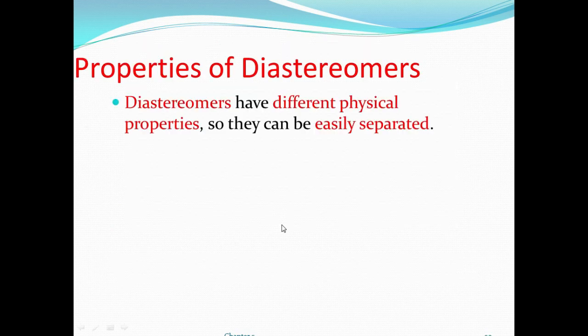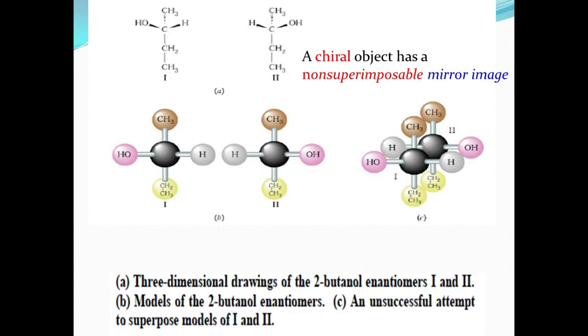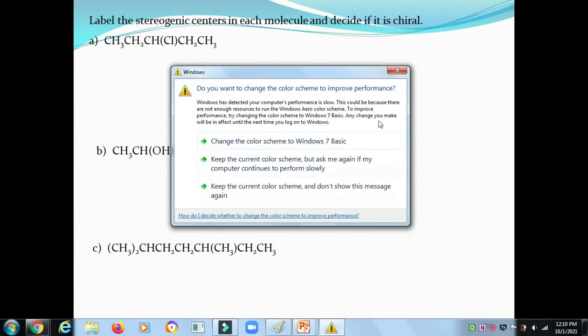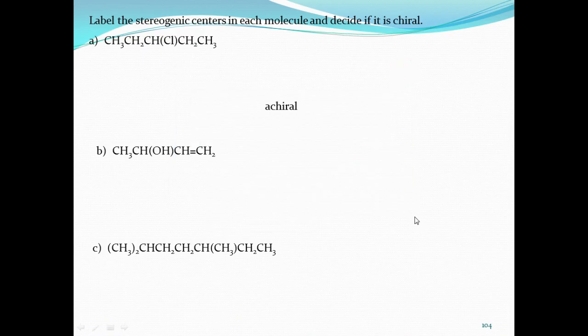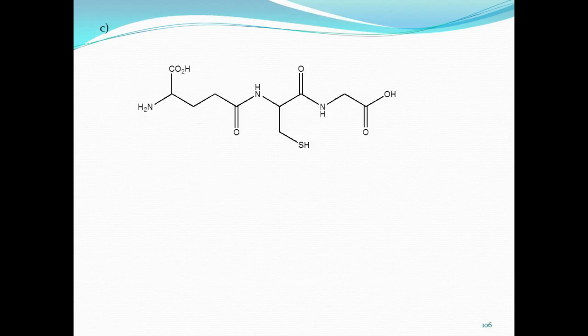Properties of diastereomers: diastereomers have different physical properties, so they can be easily separated. Enantiomers differ only in their reaction with other chiral molecules and in the direction of rotation of polarized light. Okay, this is the basic idea. I will skip some example slides here.